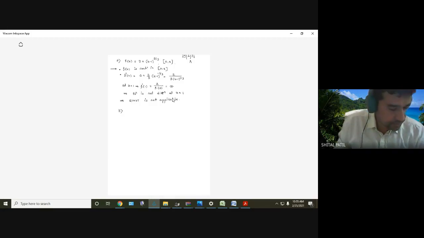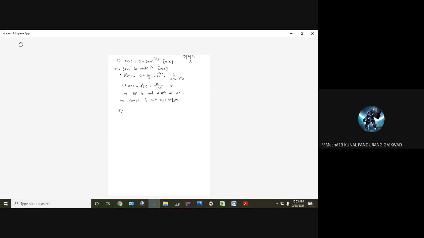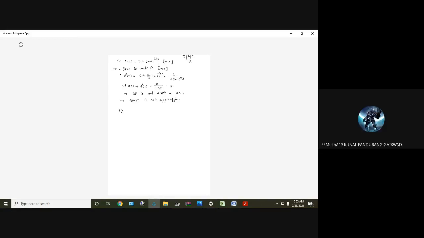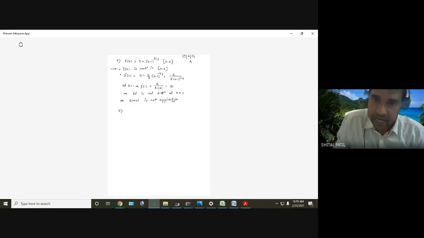Next, second example. Any doubt in this example? Sir, directly we have to take x value as 1. No problem, directly. We have to take such value that we get infinite.